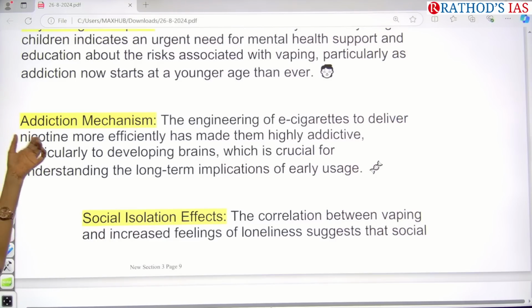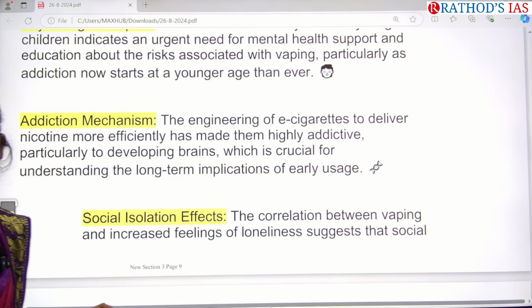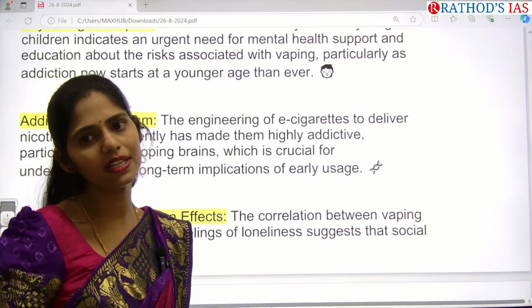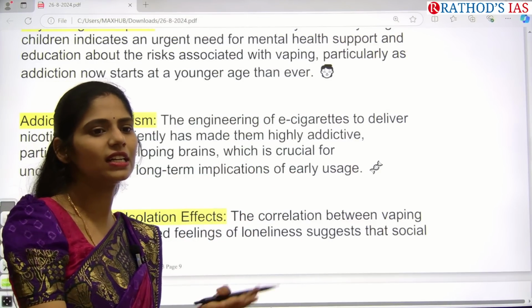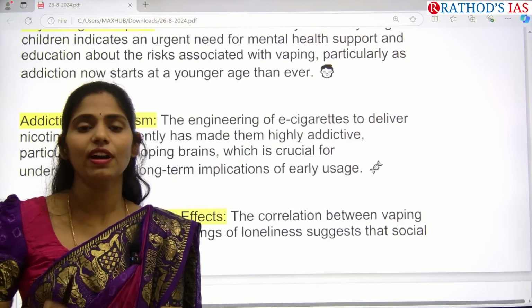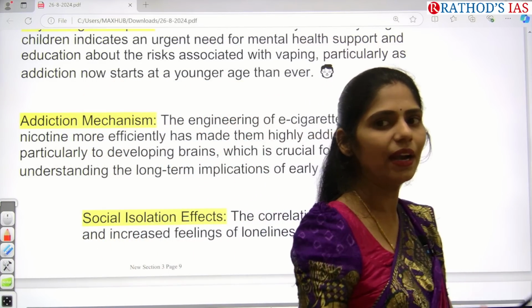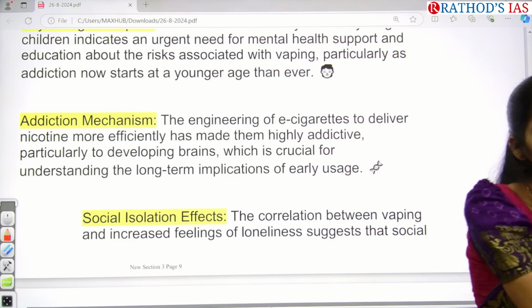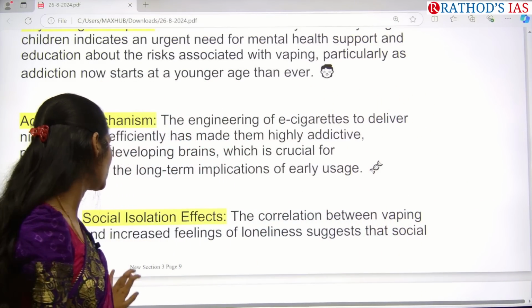So whenever addiction is increasing, we have to go for de-addiction. Again, it will increase the financial burden for the government. The government needs to establish rehabilitation centers and de-addiction centers, and family plays a very important role, because family needs to persuade the addicted person to go to a de-addiction center and come back to normal life. So that is also one important challenge.